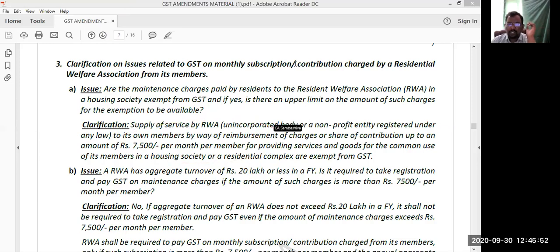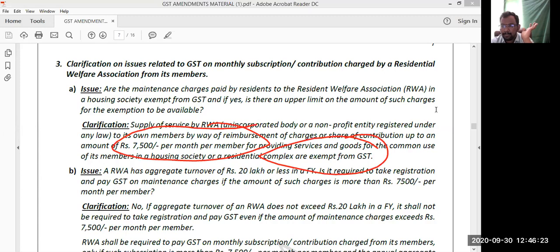So supply of services by Resident Welfare Association to its own members by way of reimbursement of charges or share of contribution up to an amount of 7,500 per month per member for providing the services and goods for the common usage of its members is exempted from GST, as long as the maintenance charges are less than or equal to 7,500 per month.